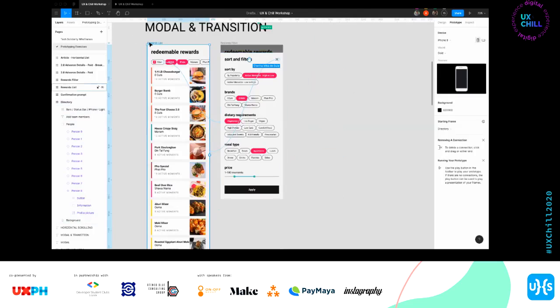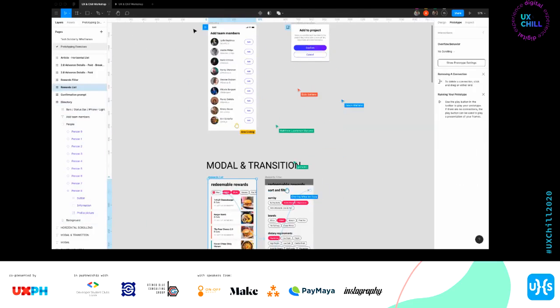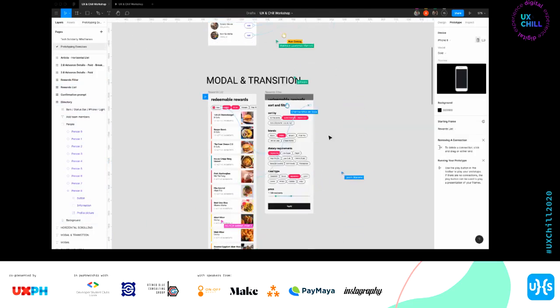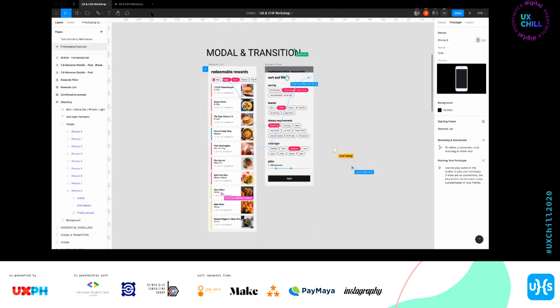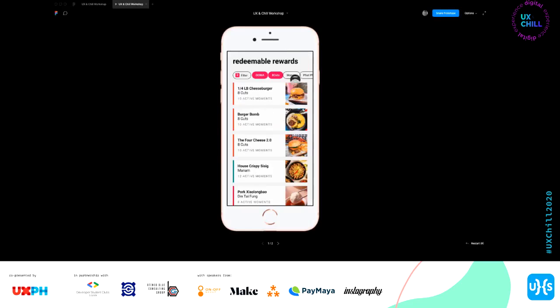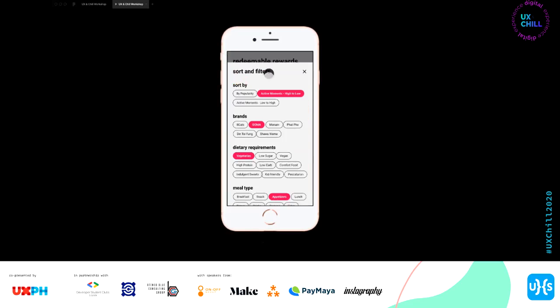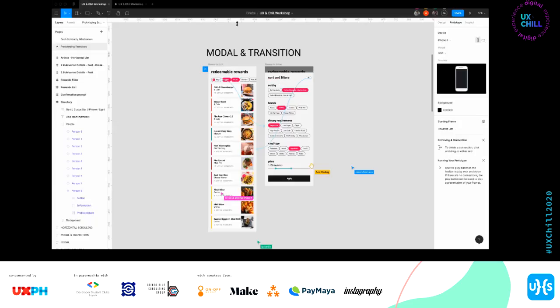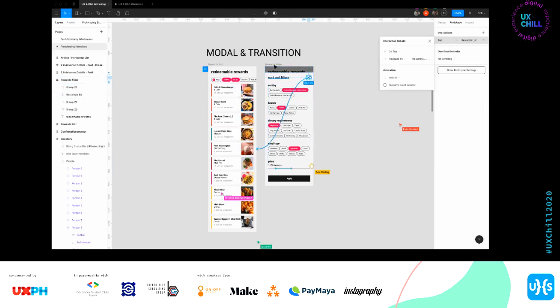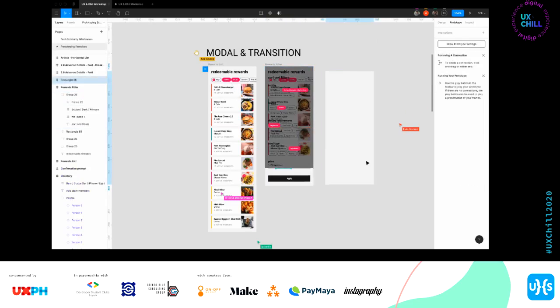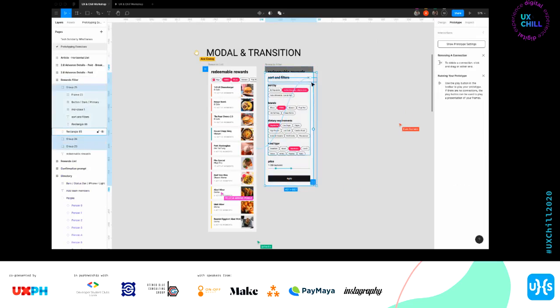Transition. So I'll go here next, below. Home page here. Right now, what we want to happen in the prototype is for the user to tap on filter. And when you tap on filter, it's instant. It's okay, but how would I improve it? It's a modal, right? It goes on top. So again, I would remove this whole modal thing.